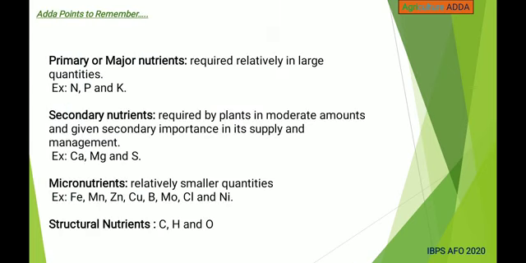Primary or major nutrients are NPK, and secondary nutrients are calcium, magnesium and sulfur. Micronutrients, which are required in smaller quantity, are for example iron, manganese, zinc, copper, boron, molybdenum, chlorine and nickel, and structural nutrients are carbon, hydrogen and oxygen.